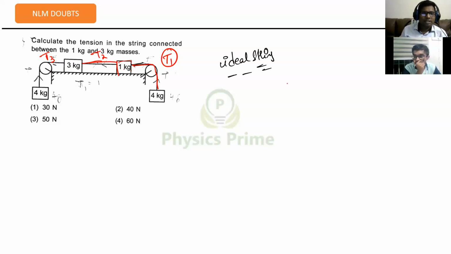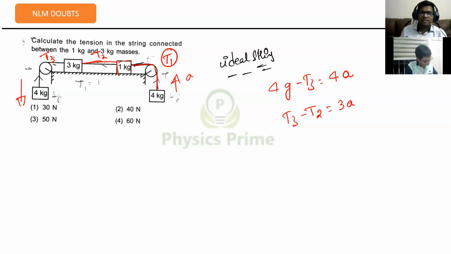Let me draw the free body diagram. I'm considering this block is going downwards. If it is going downwards, this should be going upwards. I have just taken it that way, otherwise my answer will come out different. 4g minus T3 is equal to 4 into acceleration, in the downward direction. Then here T3 minus T2 will be equal to 3 into acceleration, right?